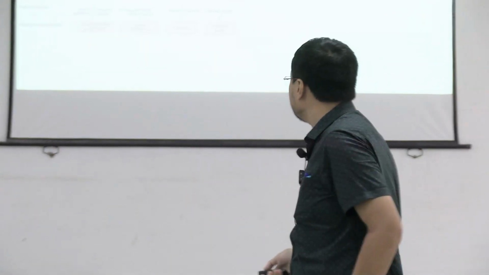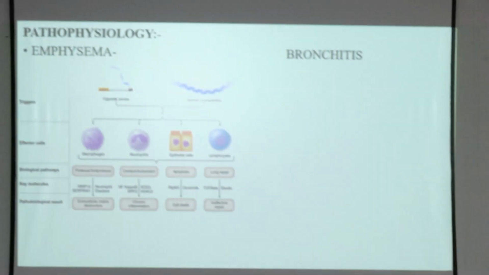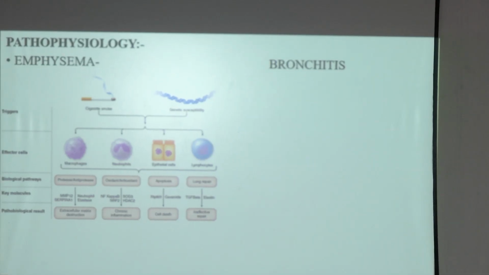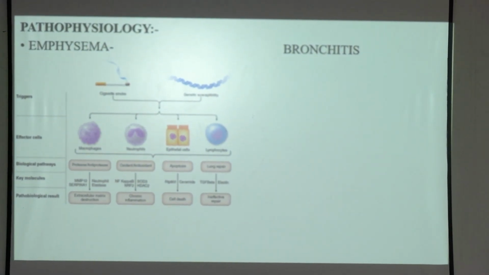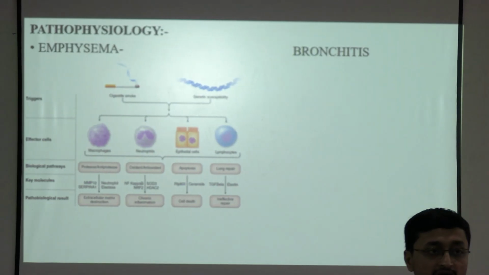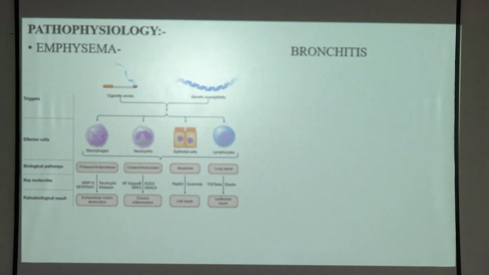The cell wall is damaged. That results in permanent air space dilatation, followed by emphysema. So this is the pathophysiology of emphysema, because of the proliferation of the extracellular matrix, cell death and ineffective repair. So this is the cascade of emphysema.